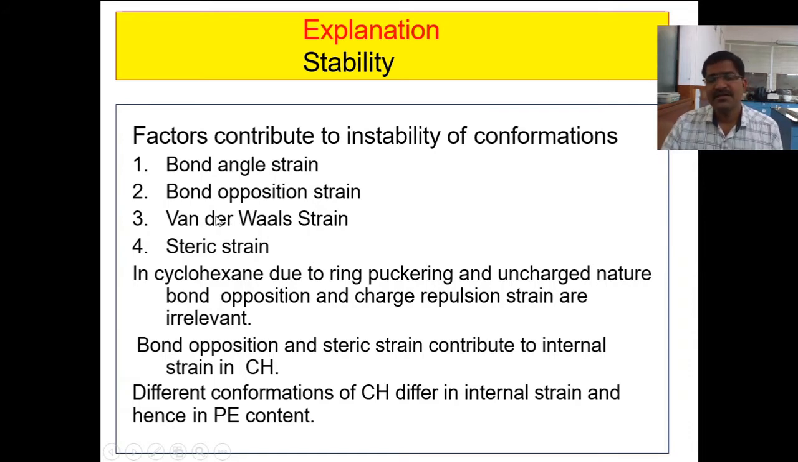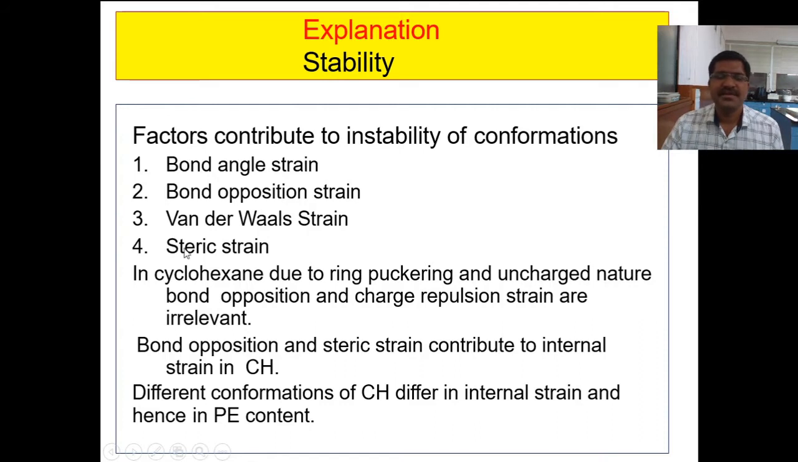Another kind of strain is van der Waals strain. Van der Waals strain arises when atoms or groups of atoms are very close to each other, within the van der Waals radii, that is 2.4 angstrom. If such a short distance is there between two atoms or groups of atoms, then van der Waals repulsive interaction takes place between them, and this is called van der Waals strain. And the fourth type of strain is steric strain.